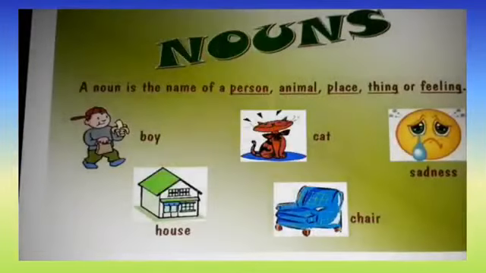So nouns. What is a noun? A noun is the name of a person, animal, place, thing or feeling. See the example: boy, it's the name of a person. House, name of a place. Cat, name of an animal. Chair, name of a thing. Sadness, name of a feeling. So, a noun is the name of a person, animal, place, thing or feeling.